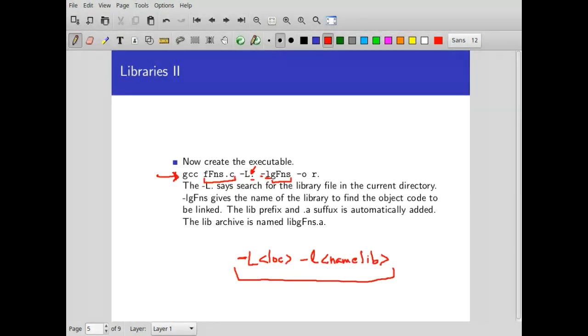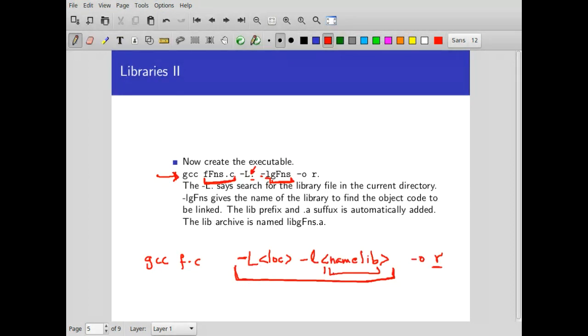So these are called flags. -L, -l, these are flags, and they can take arguments like this. The rest of it is similar. Notice it is GCC, the file you want to compile, and -o R. So -o means this contains the executable. Okay, and GCC, and the file name is whatever you have, say f.c. This part is now telling the GCC compiler which library to use. This one, right here, gfunctions library.